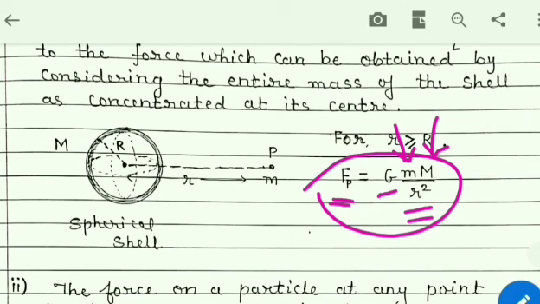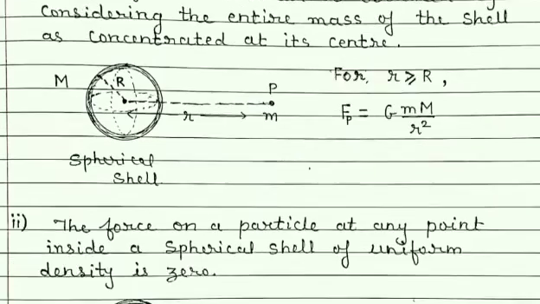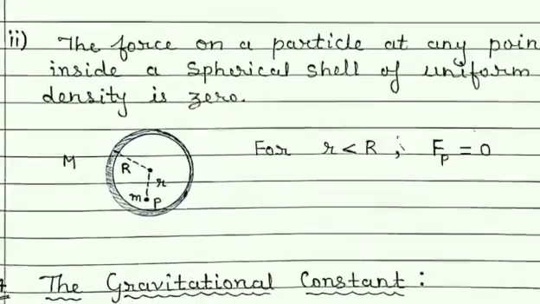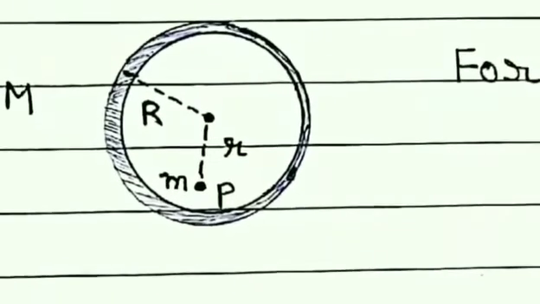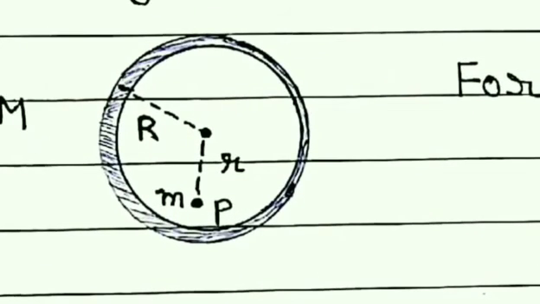Students, the whole mass of this spherical shell is imagined to be concentrated at its center of mass, and so distance is considered from the center of the sphere. Now if we consider a particle inside the spherical shell, you can see we have taken a point P inside the shell and the mass is kept there.